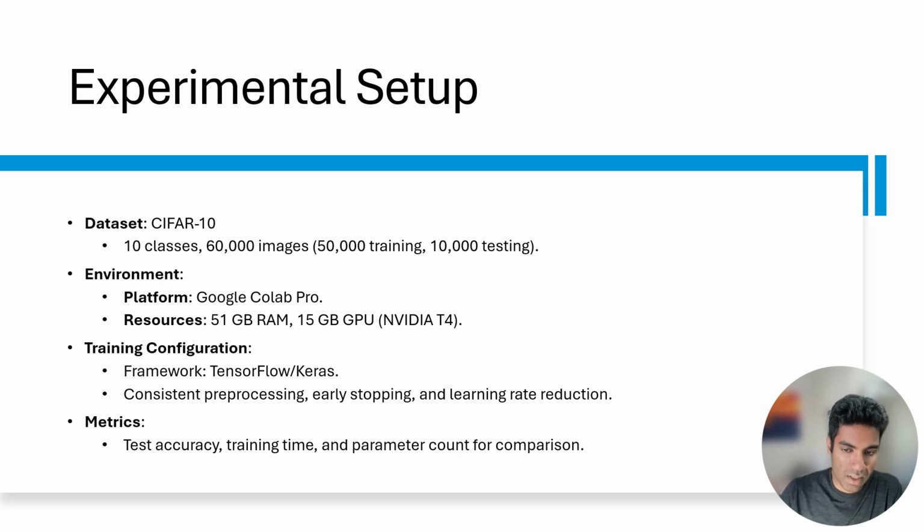The models were trained using TensorFlow and Keras in a GPU-accelerated environment to leverage high-performance computing resources, specifically Colab Pro with 15 gigs of GPU RAM. To evaluate the models, we implemented early stopping to prevent overfitting and used the Adam optimizer to ensure robust convergence. The performance metrics considered include test accuracy, training times, and parameter count, offering a comprehensive view of each architecture's strengths and trade-offs. This experimental setup allows us to analyze not only how these models perform, but also their computational efficiency and scalability, while shedding light on their practical applicability in various domains.